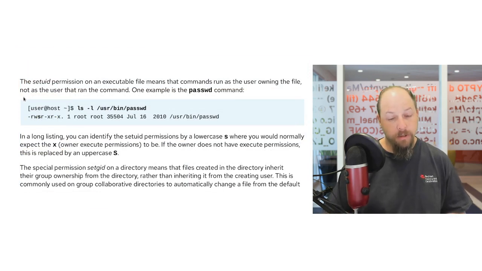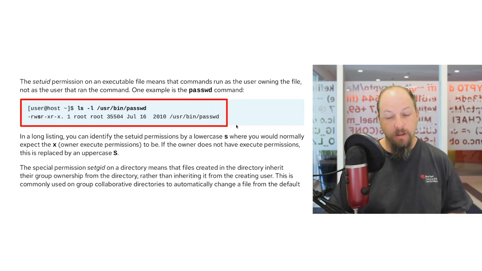An example of the set UID bit is the command file for the passwd command. It's located in /usr/bin/passwd. You can see the output of an ls -l on the permissions of the /usr/bin/passwd command. These permissions include a set UID bit in place. You can see it denoted in the permissions with the lowercase s that we see here. This means that whenever we invoke the passwd command, it always runs as the user that owns the command. This is what allows any user the ability to set their password, because the passwd command runs as the root user.